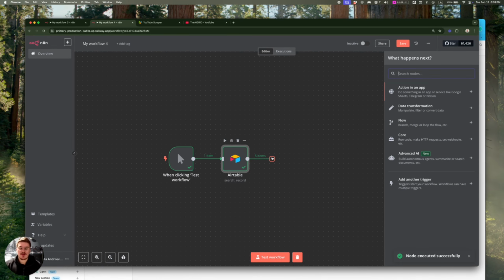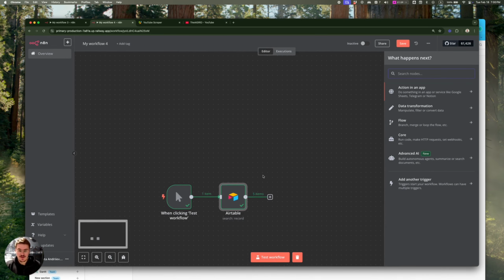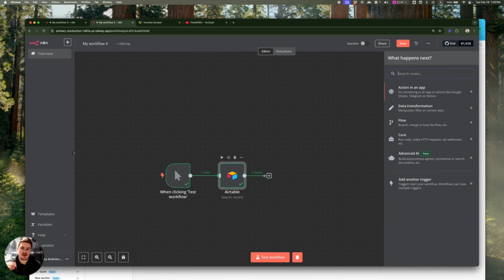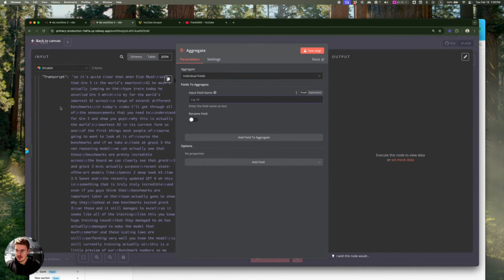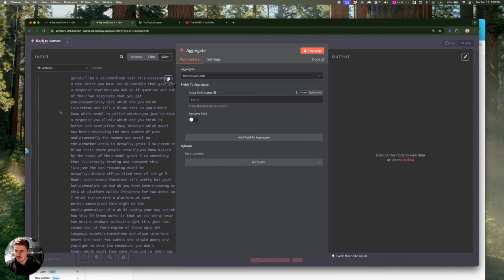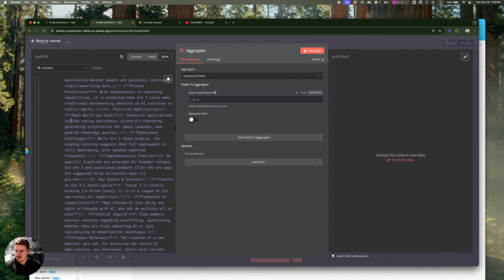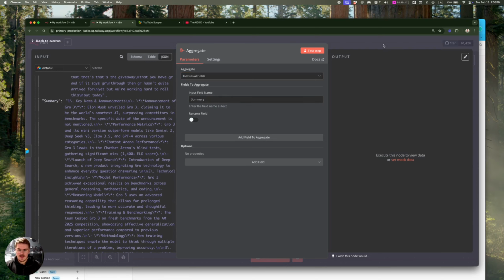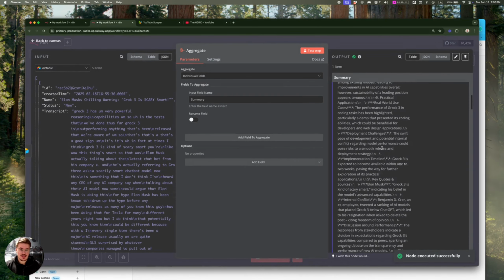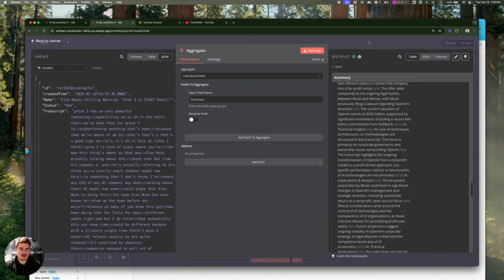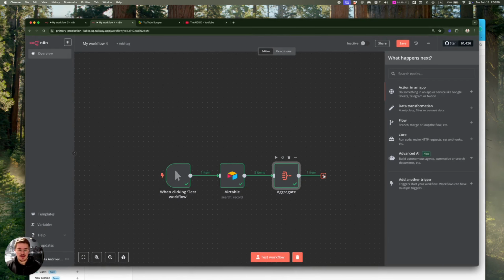Okay. Now we need to aggregate this data because right now, as you see, we have 5 items, and we actually want to aggregate it into one single text that we can feed into an LLM to create some kind of script for the audio recording. So let's use the aggregate node. Let's paste the summary. Okay, the summary. And then if you click test step, you will be able to get one item which contains all of those summaries from all of the items before. So now we can feed it into an LLM.